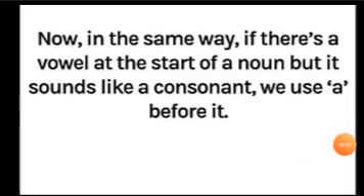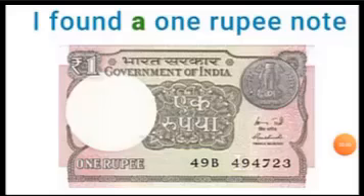Now, in the same way, if there's a vowel at the start of a noun but it sounds like a consonant, we use a before it. For example, I found a 1 rupee note. In this example, the sound o is used as v in 1, which is a consonant. That's why we use a before it.